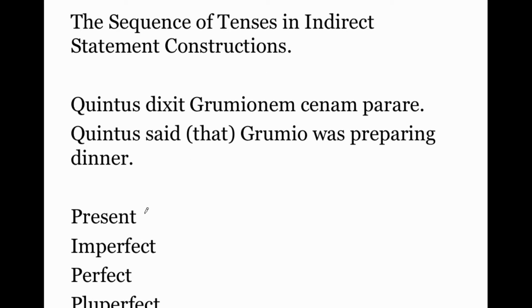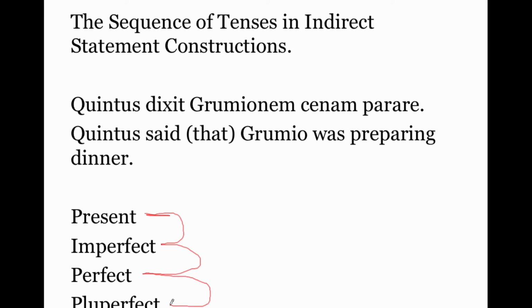Okay, so present tense, this is what's happening now. Imperfect, like was doing. Even deeper in the past from was doing is perfect tense, did. One step even deeper into the past from perfect tense is pluperfect, had done.